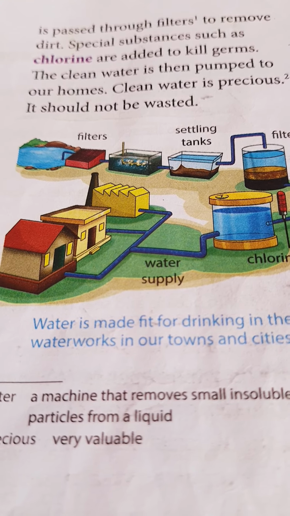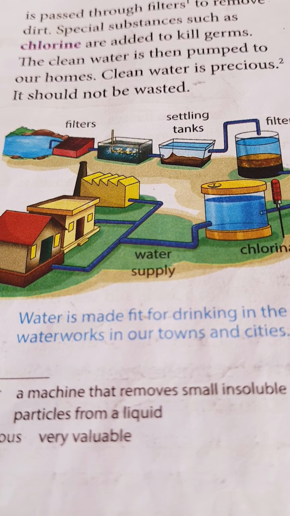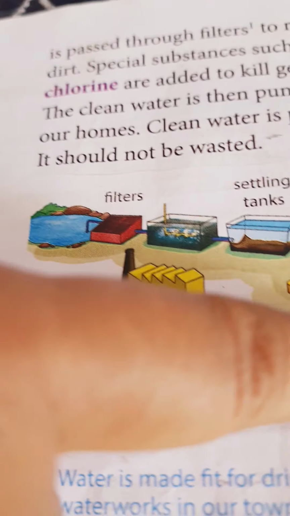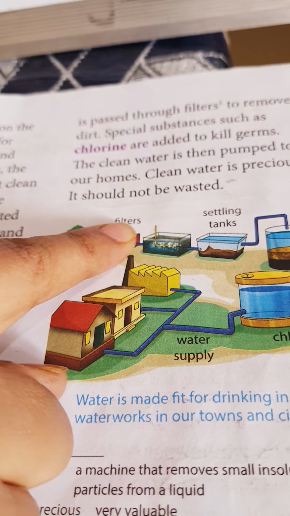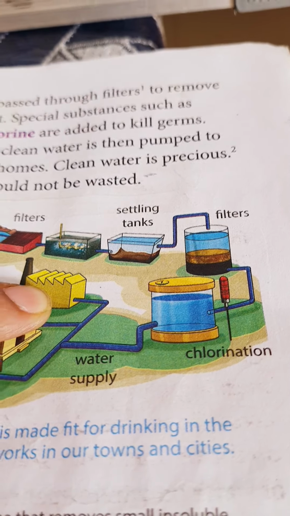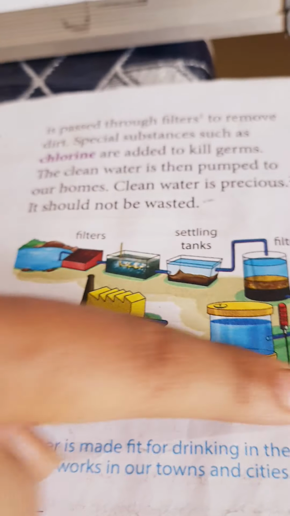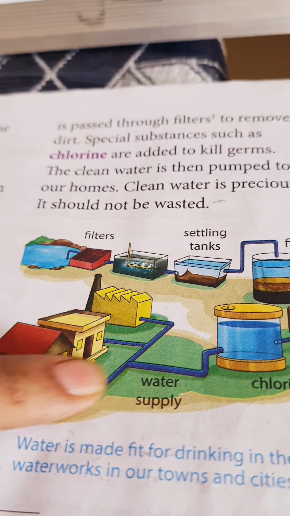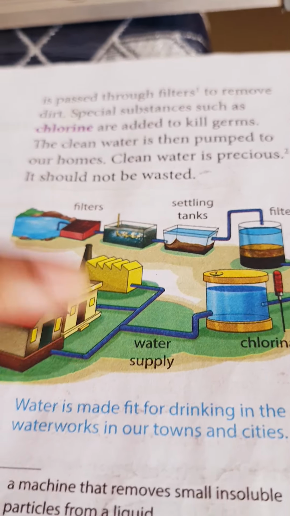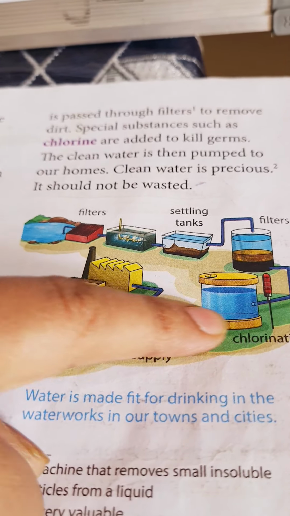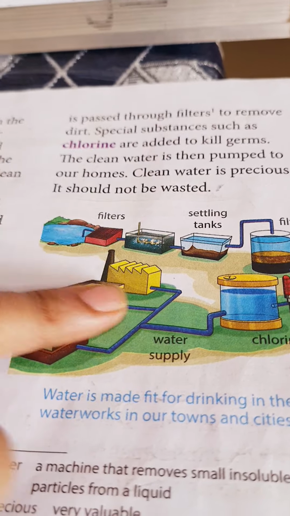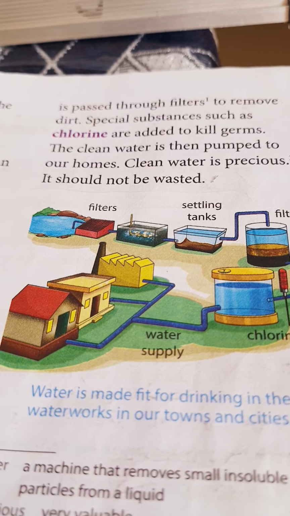So the water from the river or lake is pumped into the waterworks in the city. Here it is passed through filters to remove the dirt. Special substances, such as chlorine, are added to kill the germs and to clean. Then it is pumped to our homes. The clean water is precious. Precious means very valuable, you all know. So it should not be wasted. It should be stored properly.